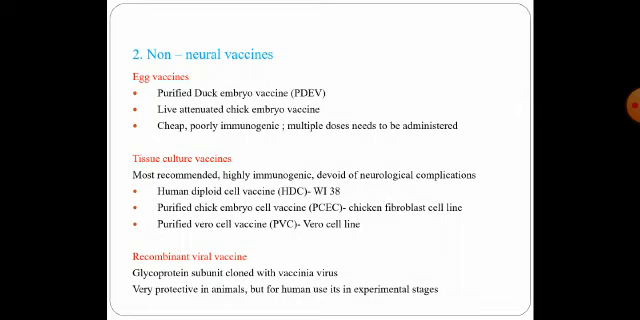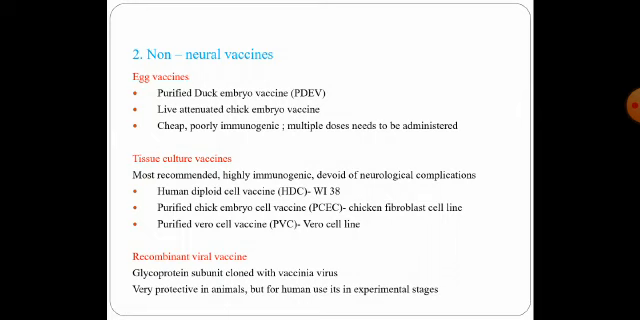These egg vaccines are very cheap, but at the same time they have the disadvantage of being poorly immunogenic, and also multiple doses need to be administered to get a good antibody titer. So again, these days we don't use the egg vaccines. So what are we currently using? They are the tissue culture vaccines.